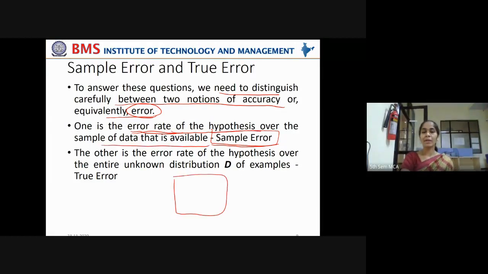Again, take this example. In a class of 60 students, I have drawn a sample of 30 students, and now I made a hypothesis, and it is performing well 95% of the time, and 5% of the time it is giving error, right? This is called sample error.